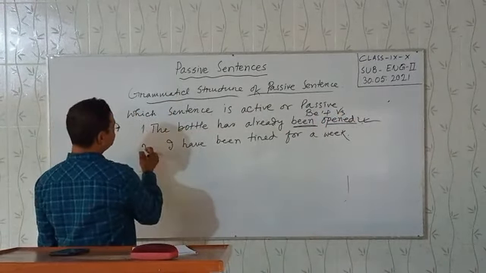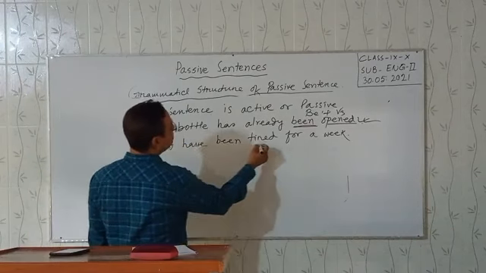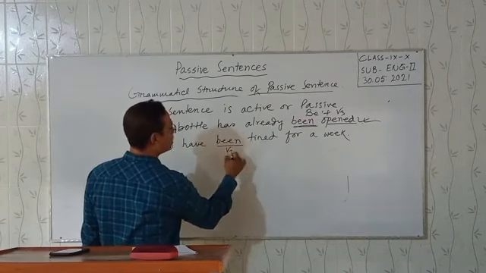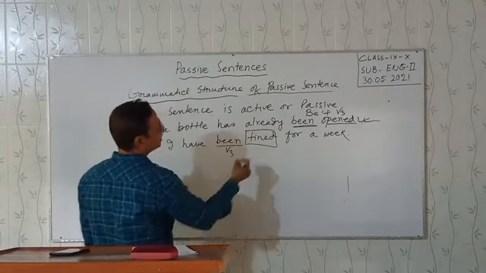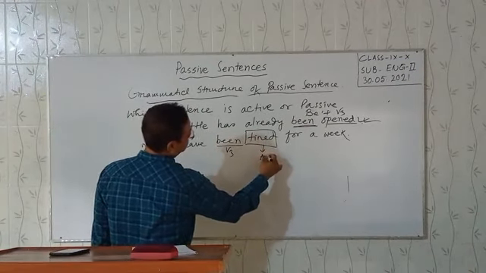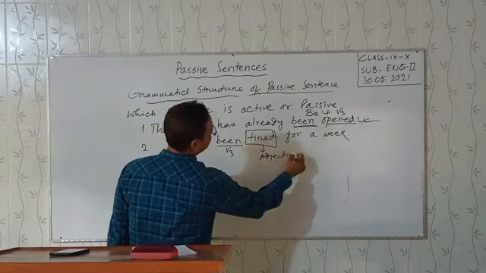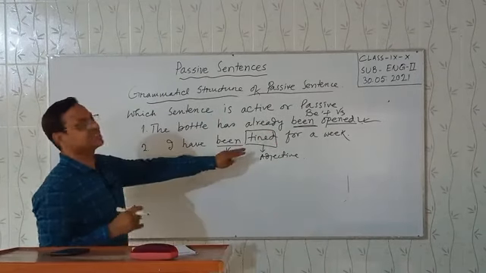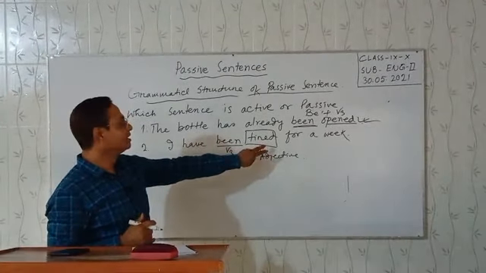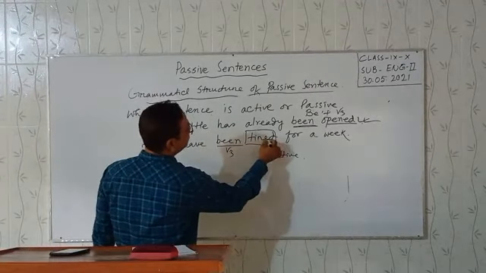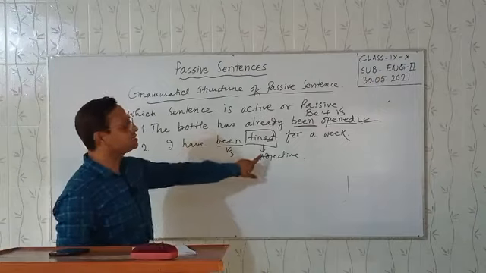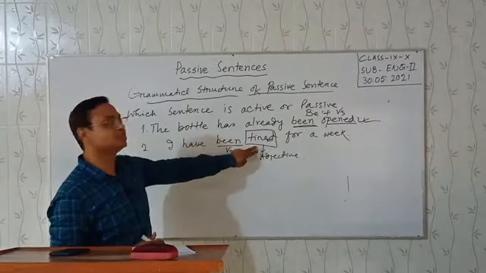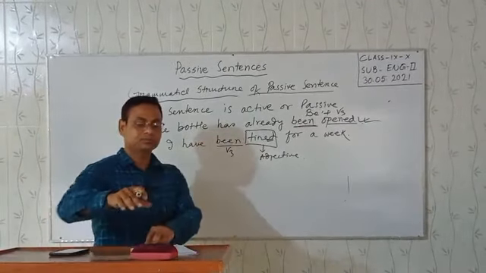In the second sentence, I have been tired, tired here is not verb 3. Here tired is the adjective. So this is not the passive sentence. It looks like a passive form, but tired is not the verb. Tired is an adjective.